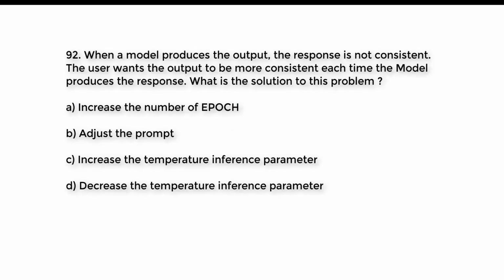Question number 92. When a model produces the output, the response is not consistent. The user wants the output to be more consistent each time the model produces the response. What is the solution to this problem? A. Increase the number of epochs. B. Adjust the prompt. C. Increase the temperature inference parameter. D. Decrease the temperature inference parameter. Try to guess the right answer. And the right answer is option D. Decrease the temperature inference parameter.